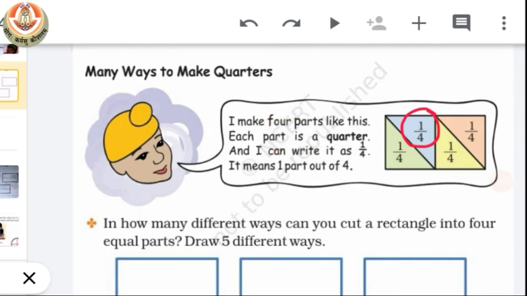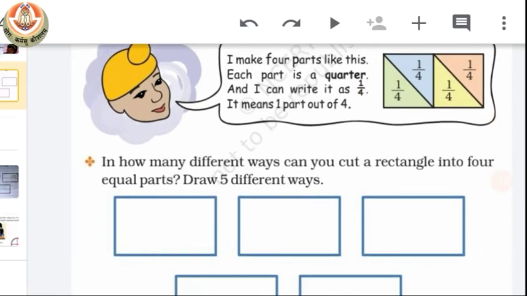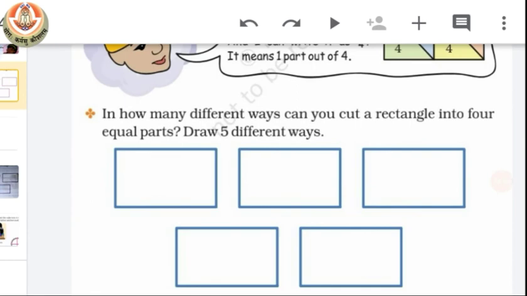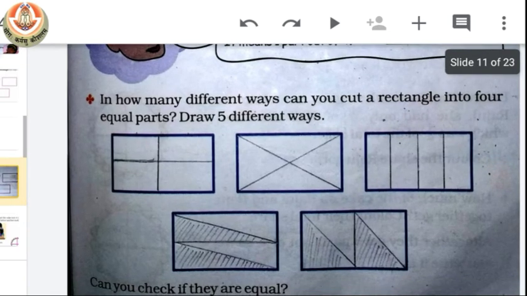So here in this piece of paper, he did a vertical line and then 2 diagonal lines in each of the 2 equal parts, and he got 4 equal parts of this piece of paper. And similarly, we have to use 5 different ways to divide a piece of paper into 4 equal parts. So let's see how we can do it.